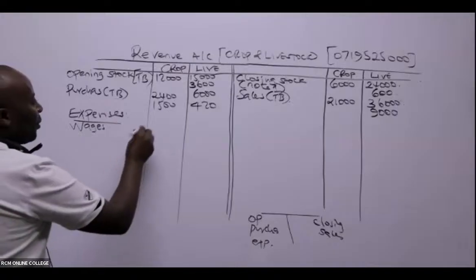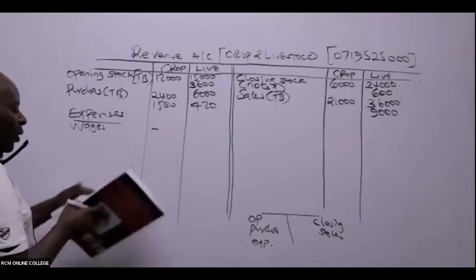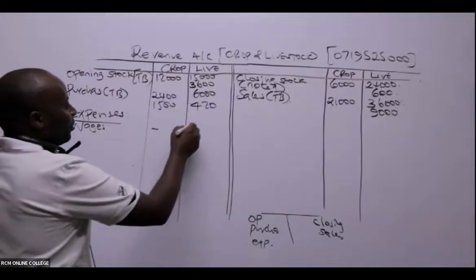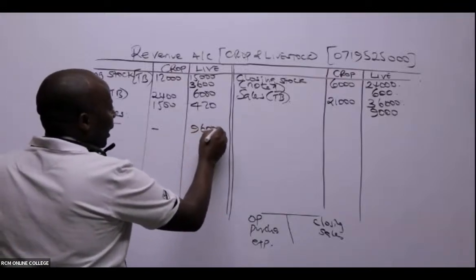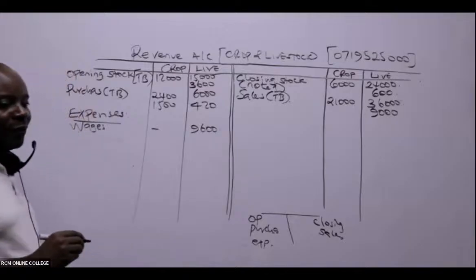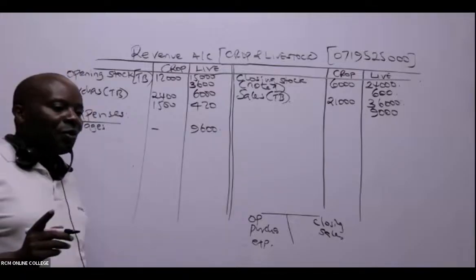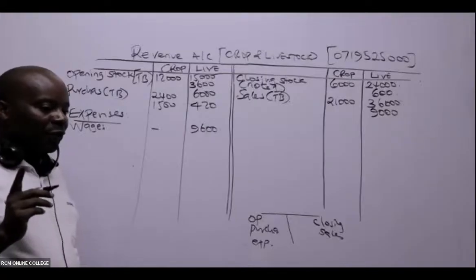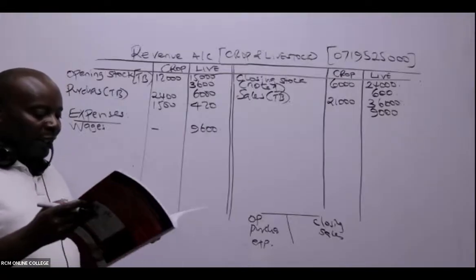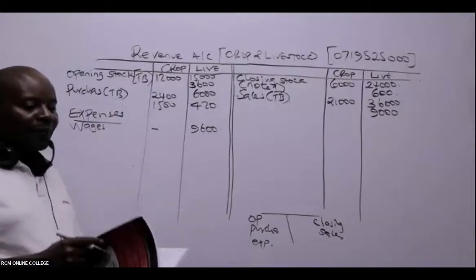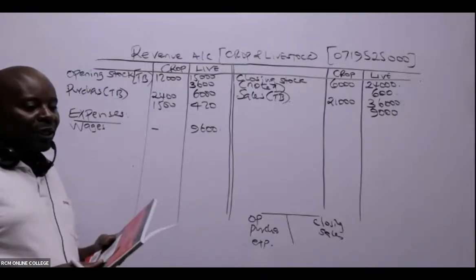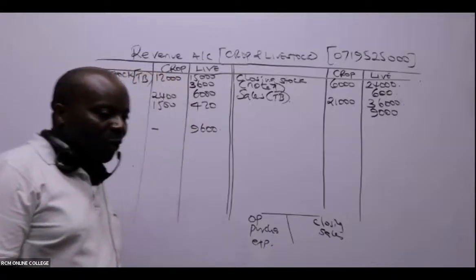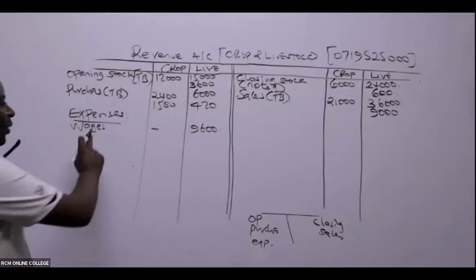And wages, I don't have wages for crops, but I have wages for livestock, which gives me 9,600. Up to there, are we together, ladies and gentlemen? Are these guys following? Yeah, these are direct expenses.